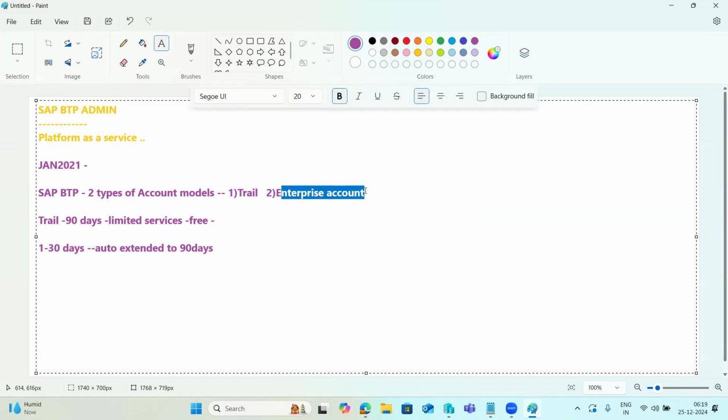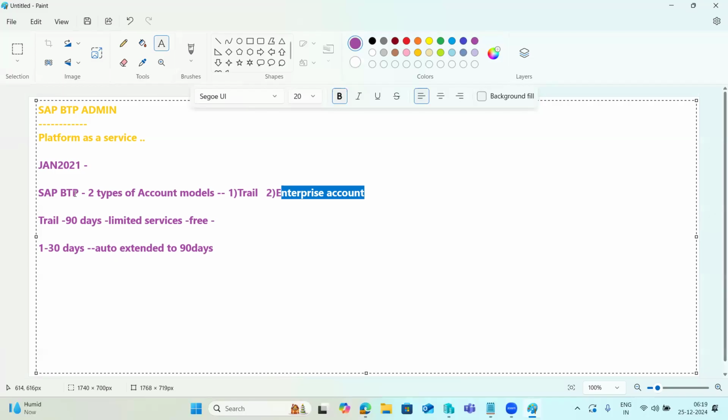It is also possible to create an enterprise account for personal testing purposes. That is possible, right? So these are the types of BTP account models.